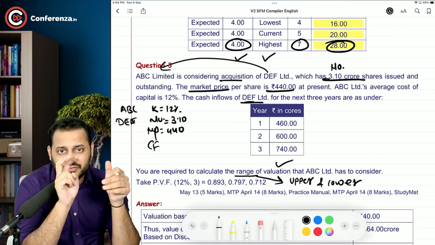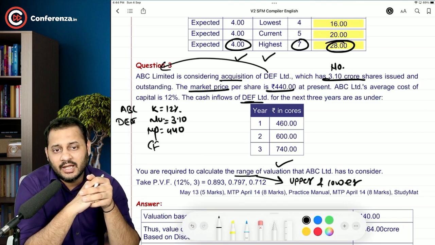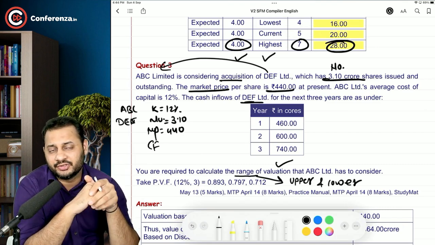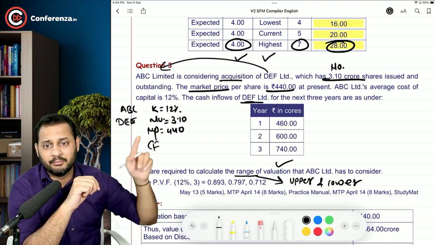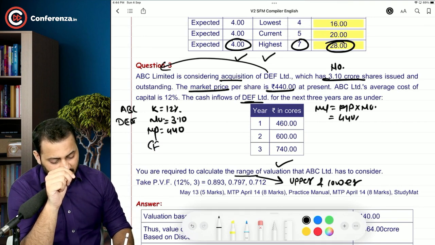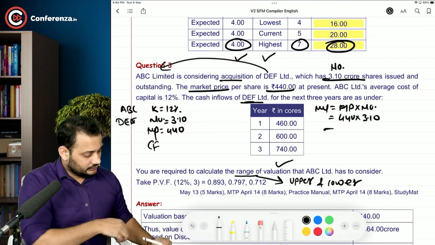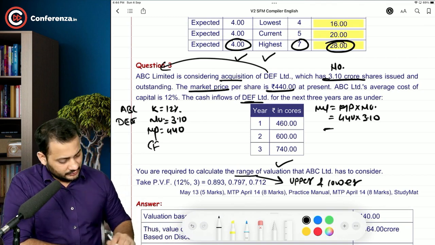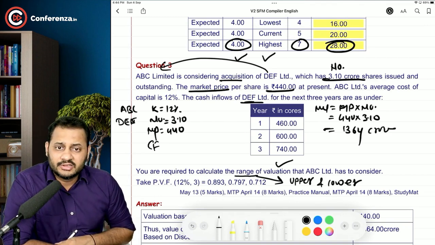Now that means we have to calculate two values of this DEF Limited that we are going to buy. And what is the data given in the question? There are only two ways which can be used to calculate two values. The first one is the market value. So market value is simply market price into number of shares, which will be 440 into 3.10, and that's very easy. 440 into 3.10, that comes to 1364 crore, right? This is one of the ways to calculate the value of the company.